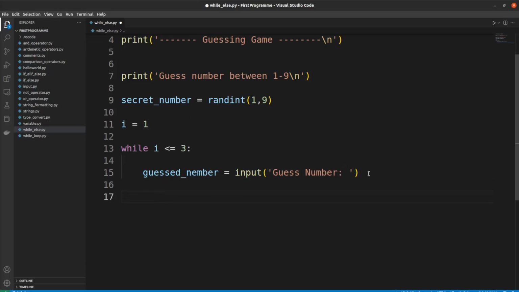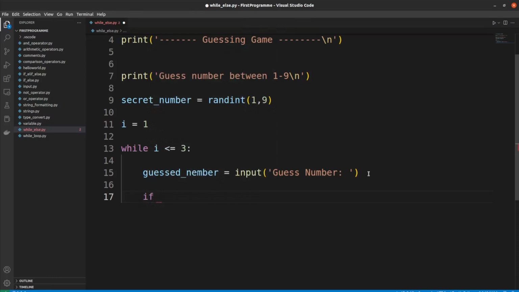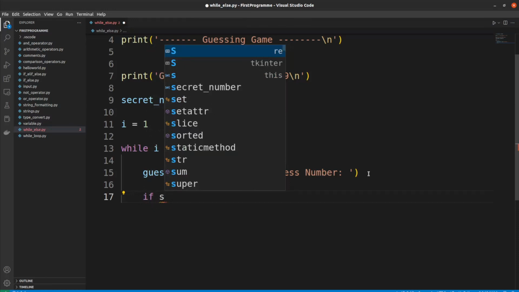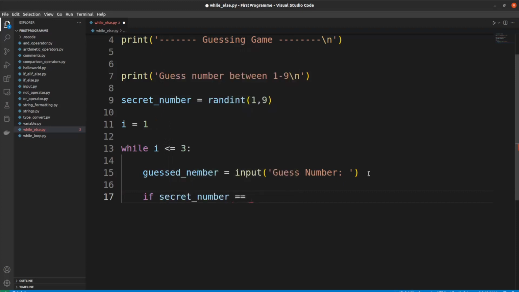Then we need to check whether guess_number is equal to secret_number or not. To do that, I am going to use an if statement. Here I put as the condition secret_number is equal to guess_number. Then inside this if block, which means the player has guessed the secret number successfully, there is no need to give further chances and we need to stop the process.